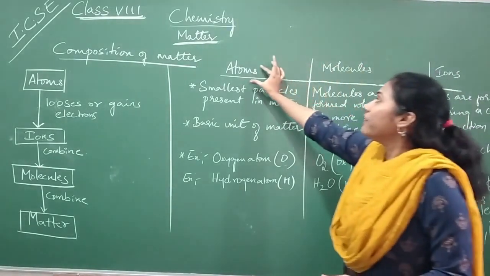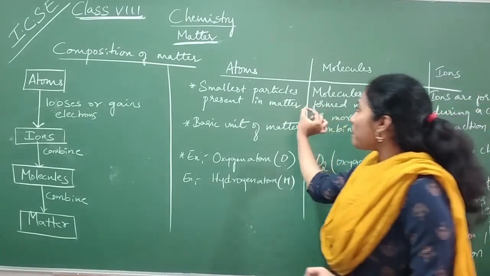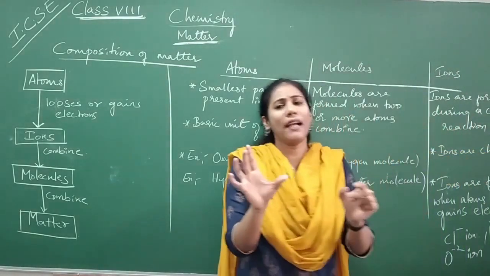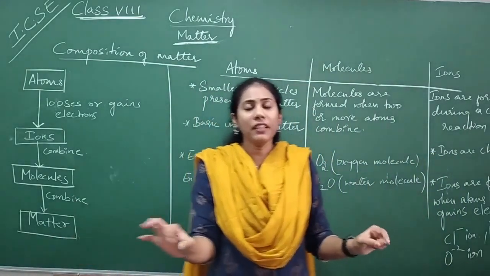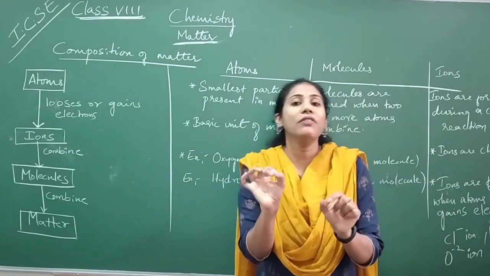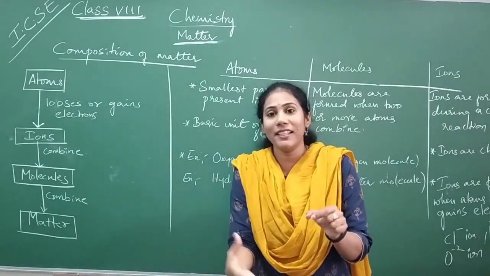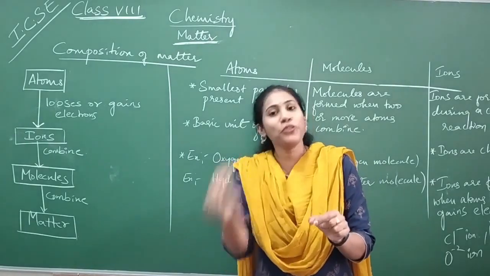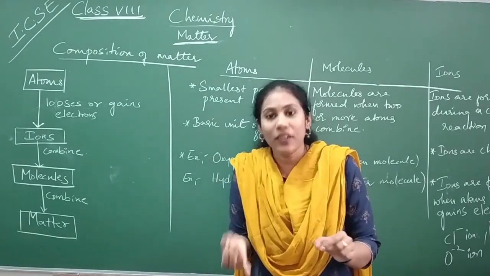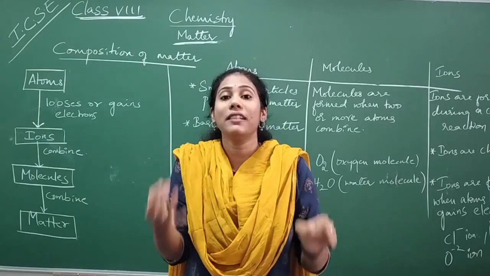Coming to the word atom. What is an atom? It is the smallest particle present in a matter. Smallest particle, you cannot divide it further. It is the smallest particle present in a matter, we will call it an atom. You can't see the atom, you cannot feel the atoms. They are so small that you cannot see it, you cannot feel it, and you cannot touch it. Extracting an individual atom is a very difficult process.